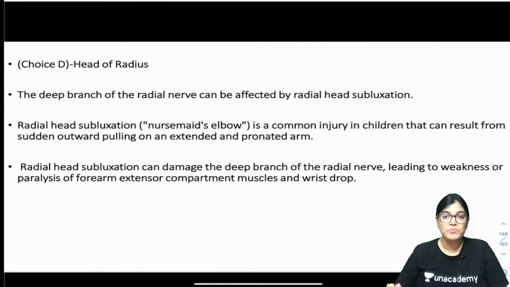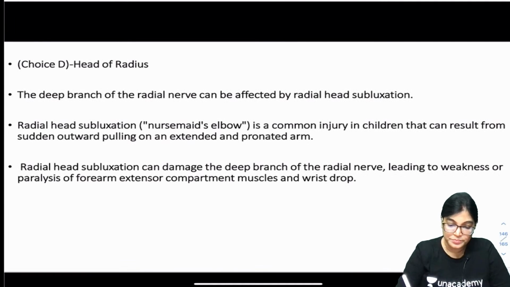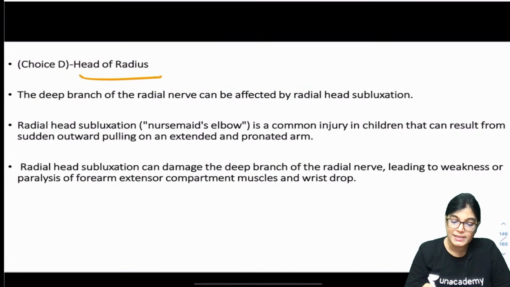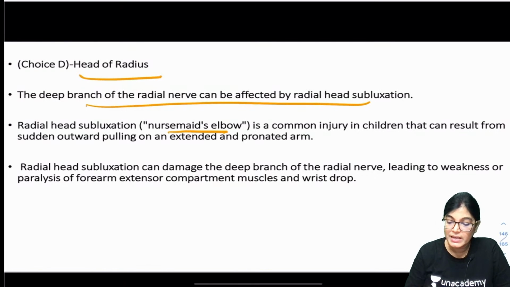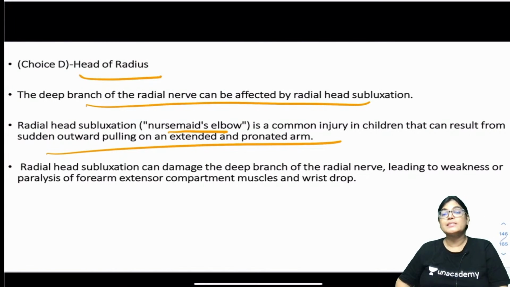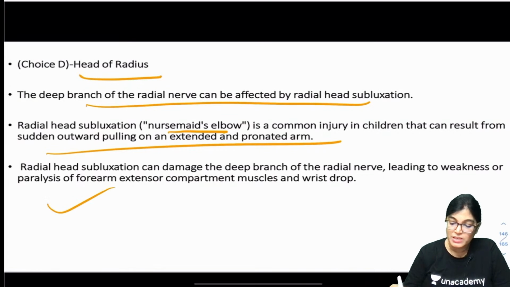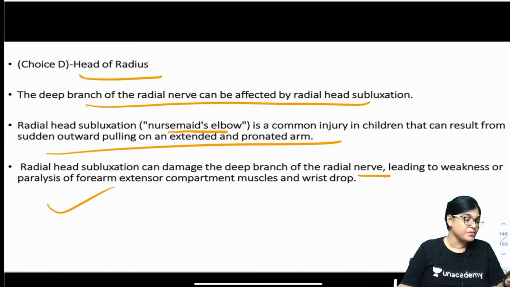Head of radius, the other option. The deep branch of the radial nerve is commonly involved in radial head subluxation, and when subluxation of the radial head occurs, the condition is called nursemaid's elbow. It is a common injury seen in children when there is a wrong practice of swinging the children by their hands. In that case there can be nursemaid's elbow or radial head subluxation, and head subluxation can damage which branch of the radial nerve?